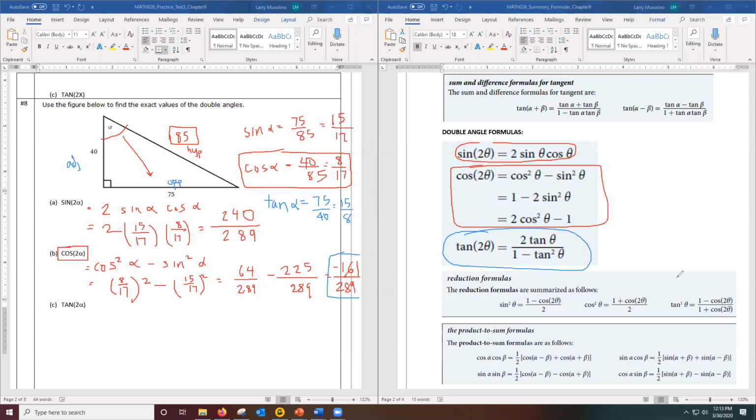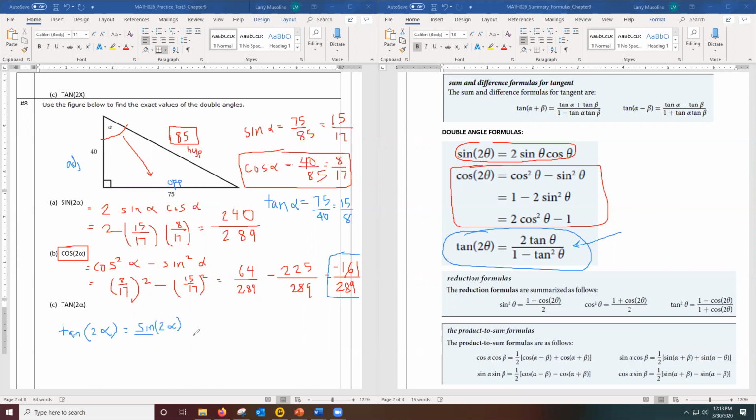All right. So I could plug into this formula here if I wanted to, because now I know tangent alpha. But, Gennaro, here's the shortcut. I'm going to use the fact that tan 2 alpha can also be written as sine over cosine of the same angle. So that means it's sine 2 alpha over cosine 2 alpha.